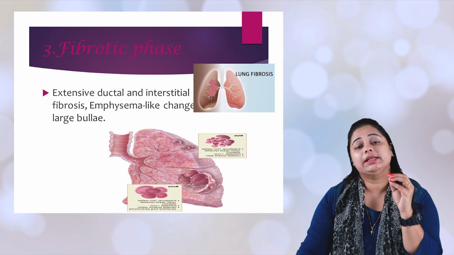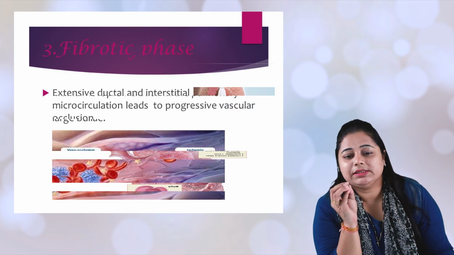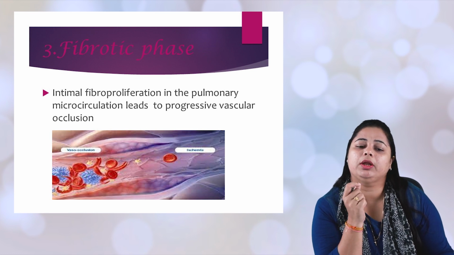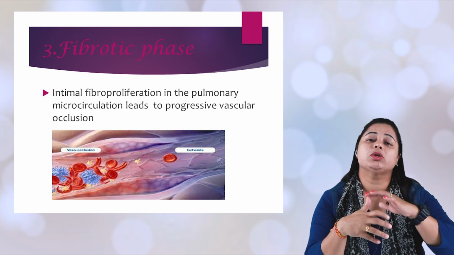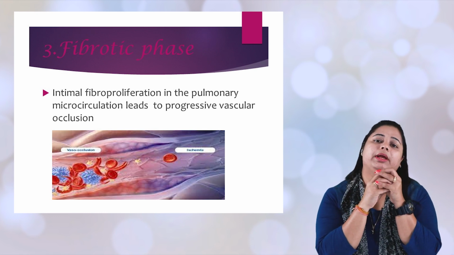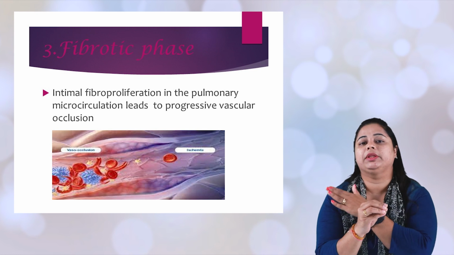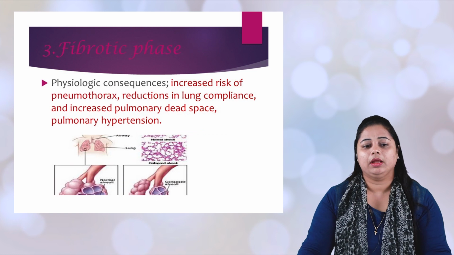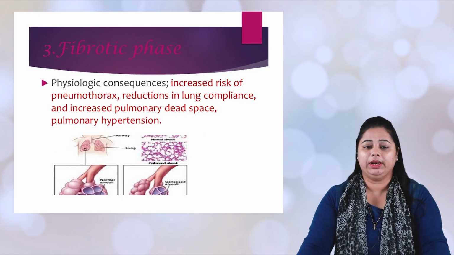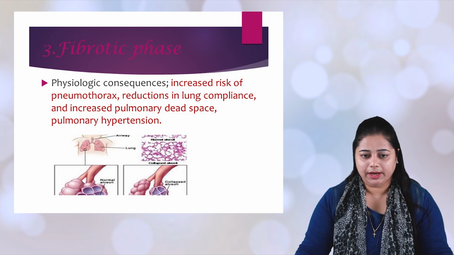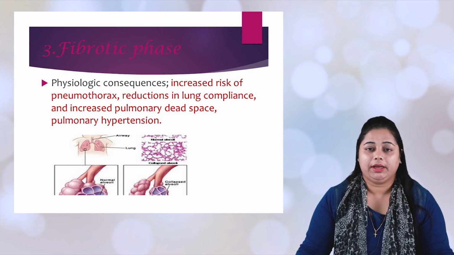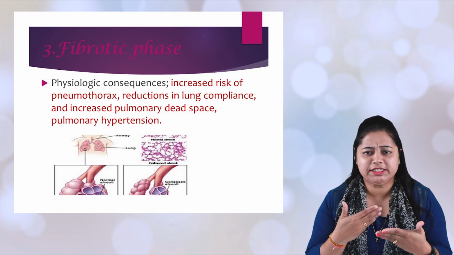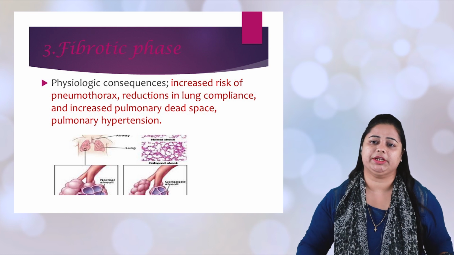If these bullae are forming and there are occlusions, called microcirculatory occlusions, these occlusions will extend into your bigger blood vessels, and there is vascular occlusion. There is no proper blood supply. So these fibrotic changes will lead to decreased lung compliance as well as pulmonary hypertension. Remember these words, which I was recurrently telling you regarding pulmonary hypertension.